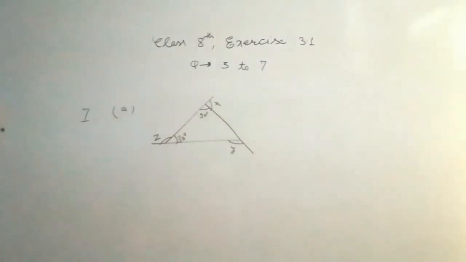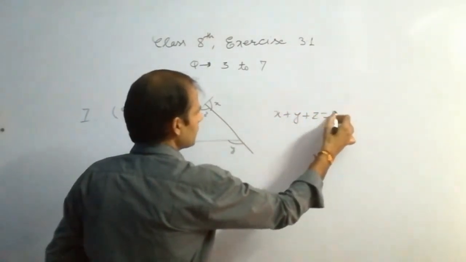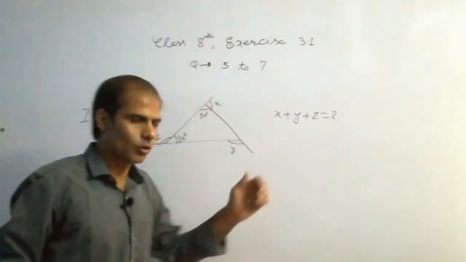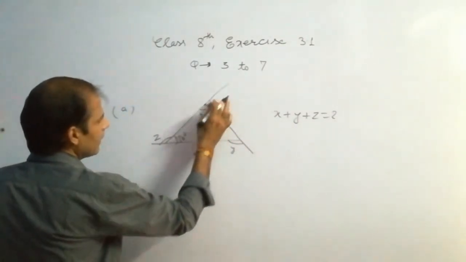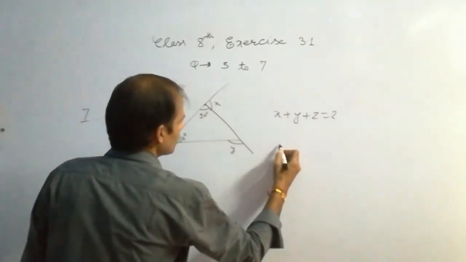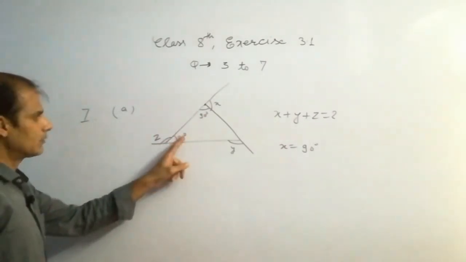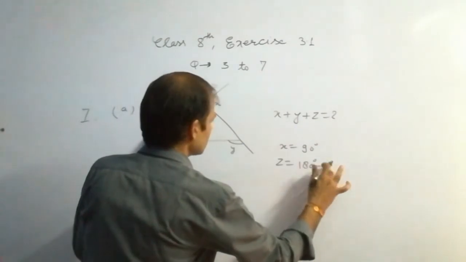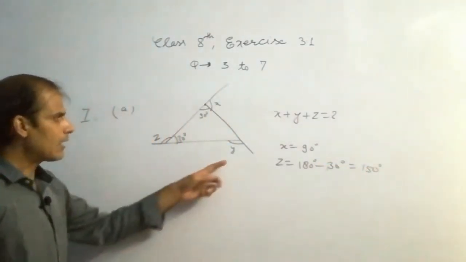Okay students, so x plus y plus z will be what? Now if we know the values of these three, we will add them. Solution: this is a linear pair, it is 90, it means x is also 90, so we write x equals 90 degree. This is also a linear pair, so z will be 180 minus 30 degree, that is 150 degree, and it is y.